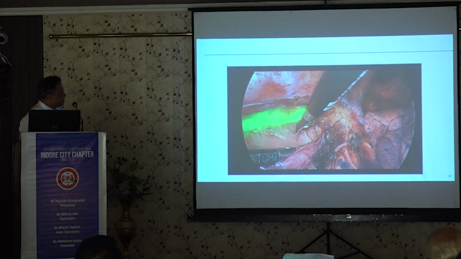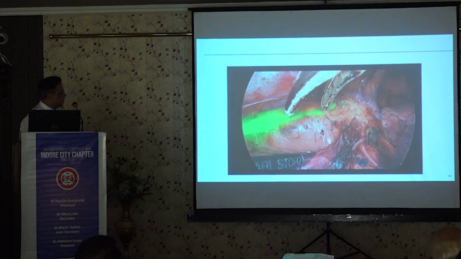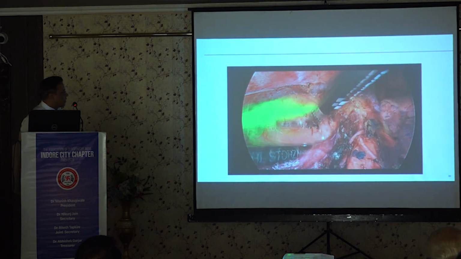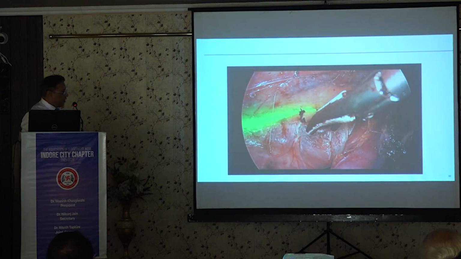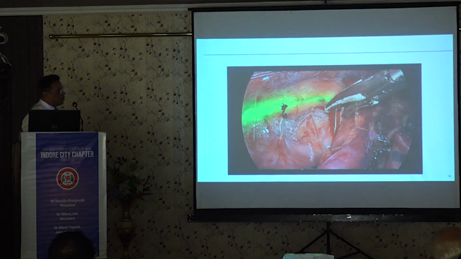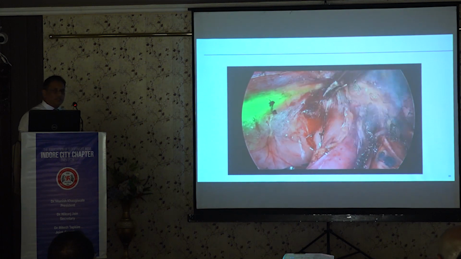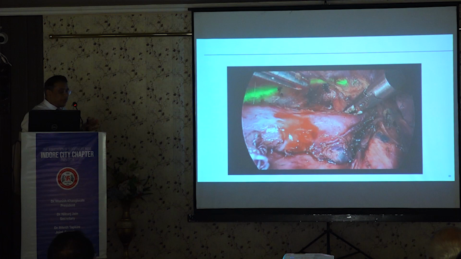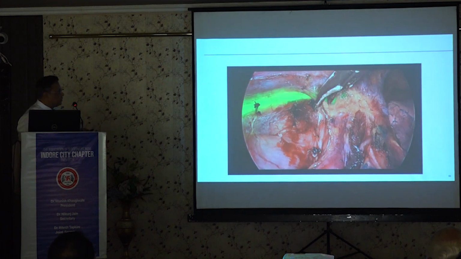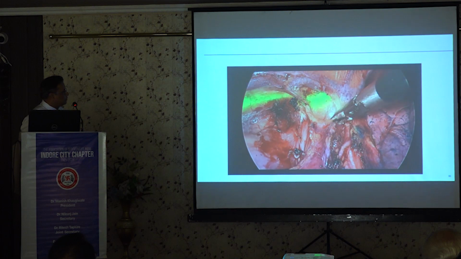Now with ICG fluorescence, we can identify the thoracic duct and safeguard the thoracic duct by dissecting between the thoracic duct and the esophagus. Even if there is a possibility of damage to the thoracic duct, or intraoperatively we feel that there is a suspicion of thoracic duct leak, it is a good practice to ligate the thoracic duct in the lower thorax to avoid the complications of post-surgery thoracic duct leak, because that can be catastrophic.